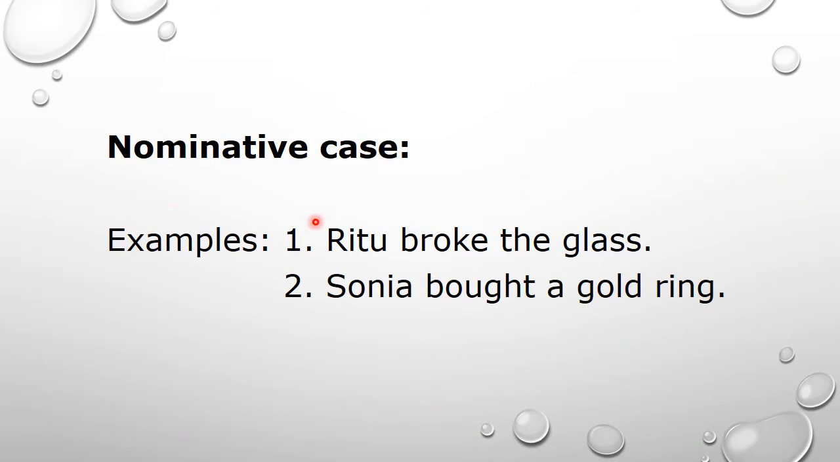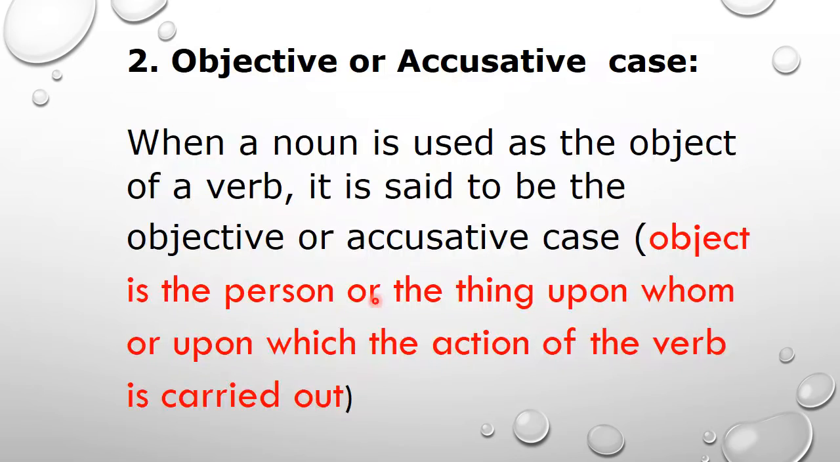Let's understand through few examples. For example, Ritu broke the glass. What is subject here, students? Ritu. So Ritu is said to be in the nominative case. Sonia bought a gold ring. Who bought a gold ring? Sonia. So Sonia is the subject, and Sonia is here acting as a nominative case.